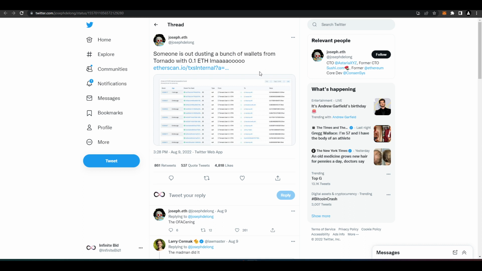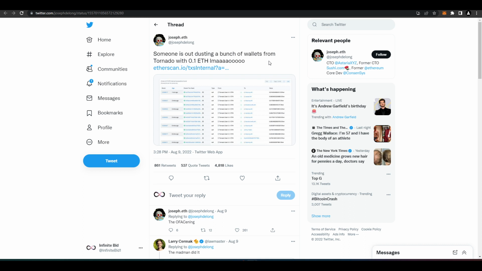Like, it's fine. Well, someone is actually going out there and dusting a bunch of wallets with Radioactive ETH, and so it makes it look like they've interacted with TC. Now, what's the problem with this? Now, it looks like you're using TC, and you might face a little bit of a problem with that, right?